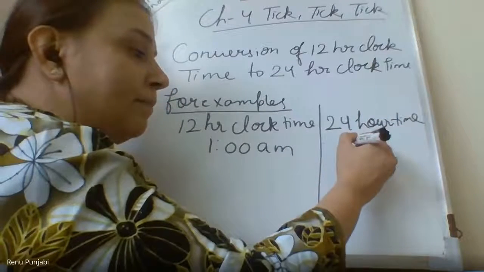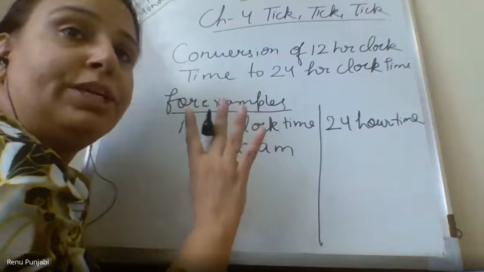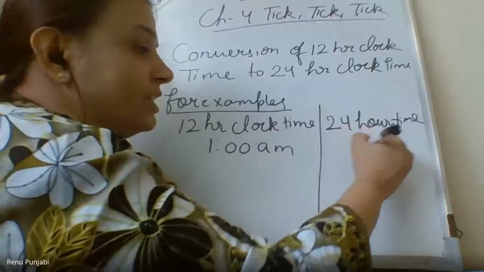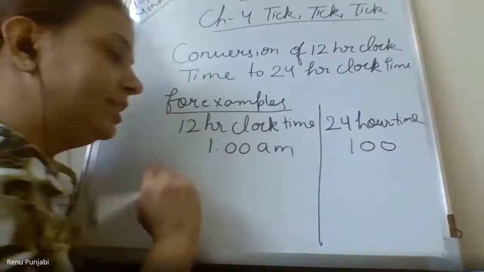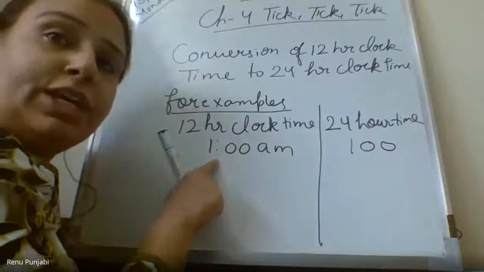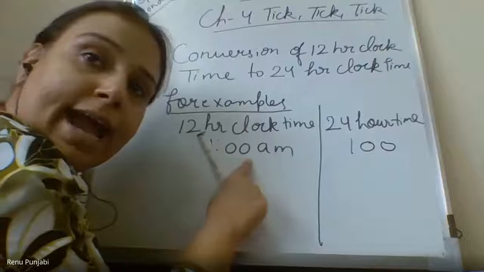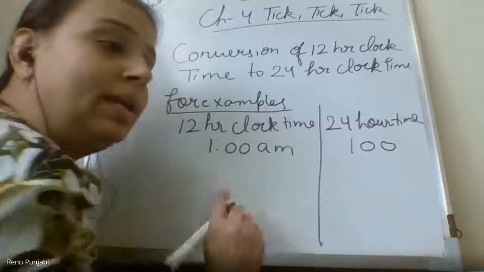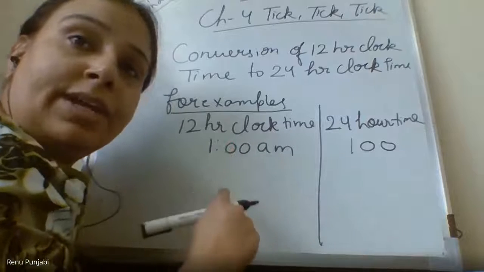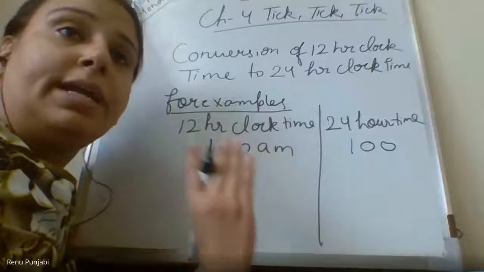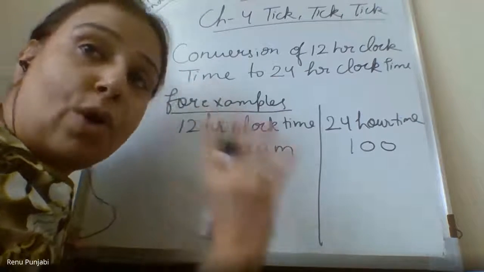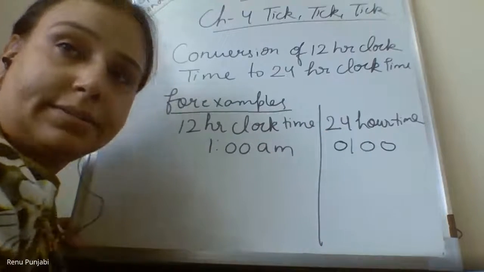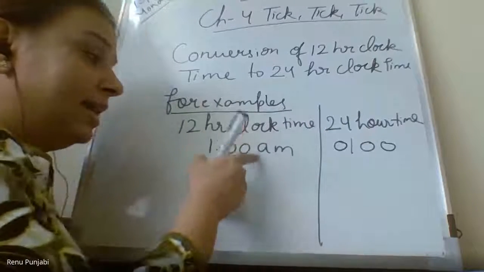Just remember that, as I told you, it should be four digits here. Nothing is in the minutes, so first we write 0, 0. We have three digits. We just remove the colon and write all the digits together. Now we have three digits only. As I said, it is compulsory for 24-hour clock time to have four digits. So we put 0 here in the beginning, and here it is.